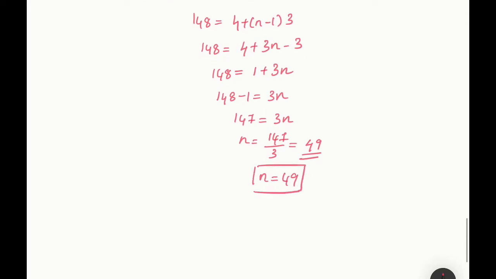So what you have to find out is how many terms are there in the series. So you clearly got it. There are 49 terms in the given series. Hope it's very clear to you all how to find out the number of terms in the given series. Substitute in the formula and find out the value of n. Just substitute whatever is given, that is a, d and Tn, see what the last term given is, and find the number of terms in it.